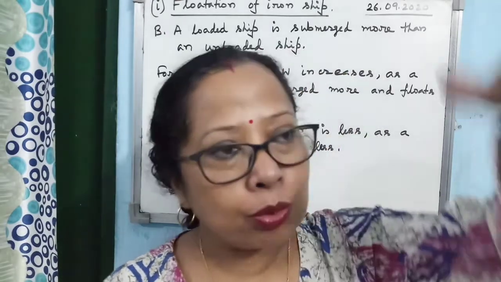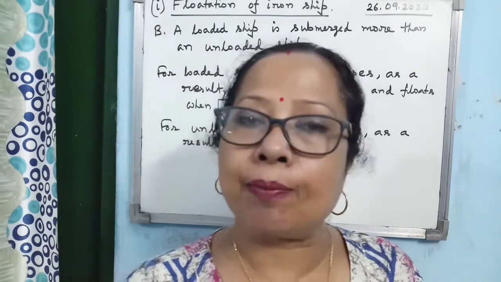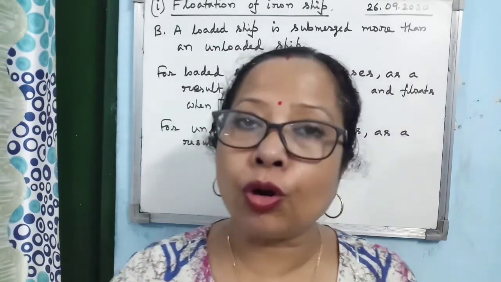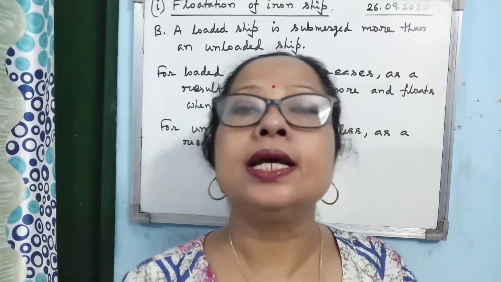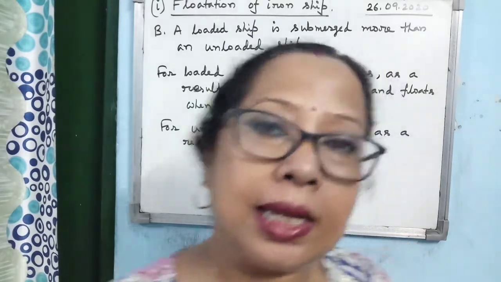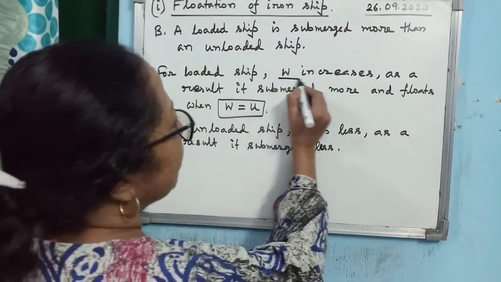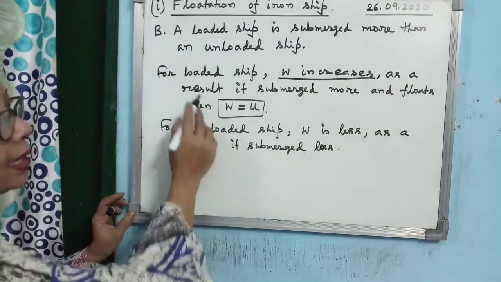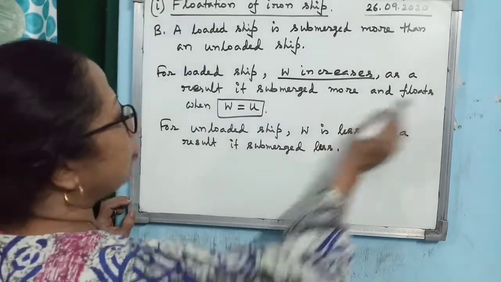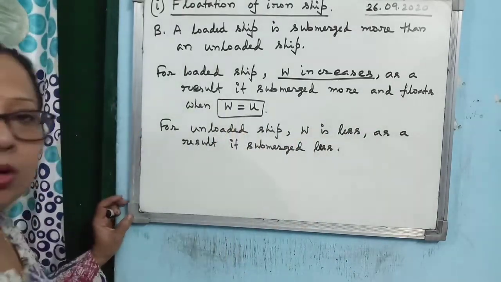So when the downward force increases, what will happen? The body will float with more portion submerged within the liquid. So simply you have to write this, that for a loaded ship W increases. As a result, it submerges more and floats when W equals upthrust.